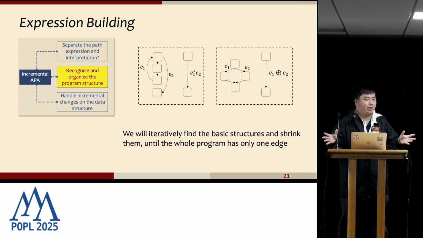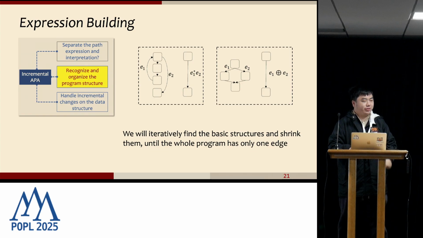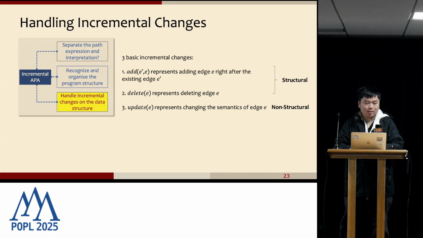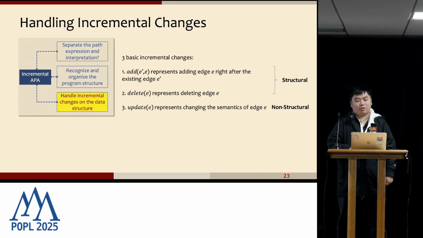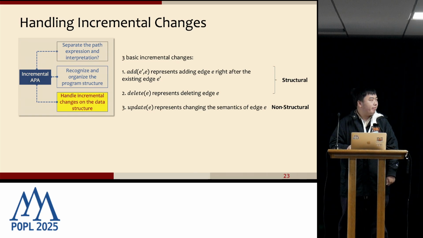Then the tree building will proceed. Whenever we do a shrink, we will build a subtree into our initial API tree. Finally, we will connect all the forests together to get one valid API tree. So let's come to the third part of our talk. After we build such a tree from the original program, how can we handle incremental changes?